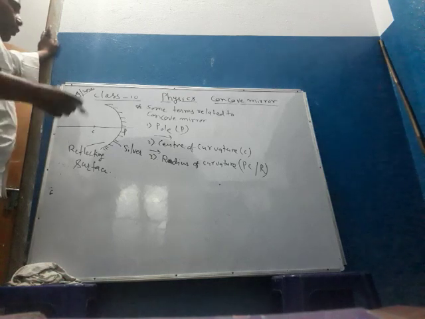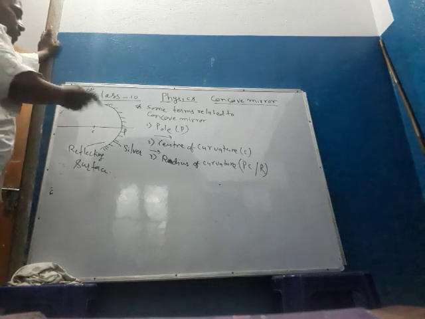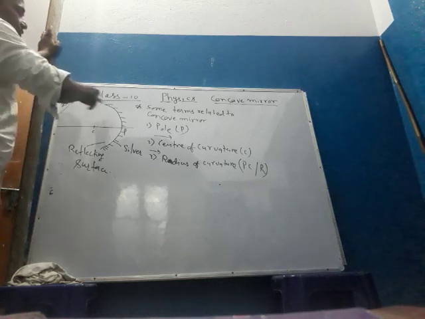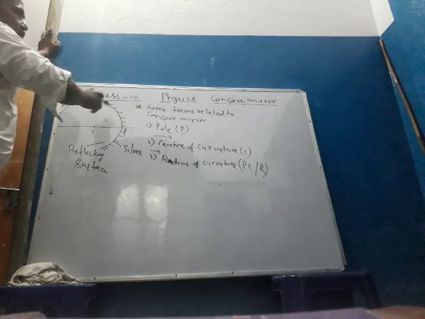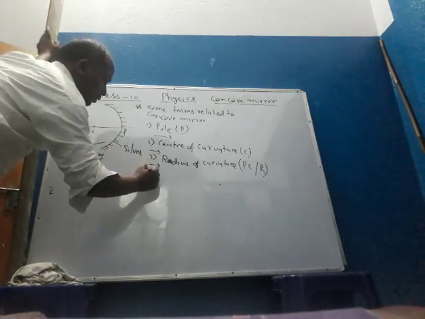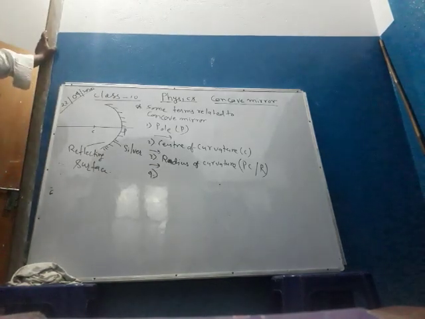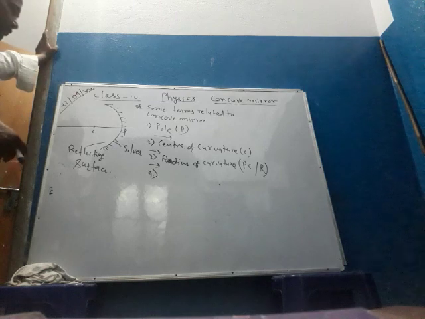Simply, we can define the radius of curvature as the radius of the sphere of which this concave mirror is made up of.